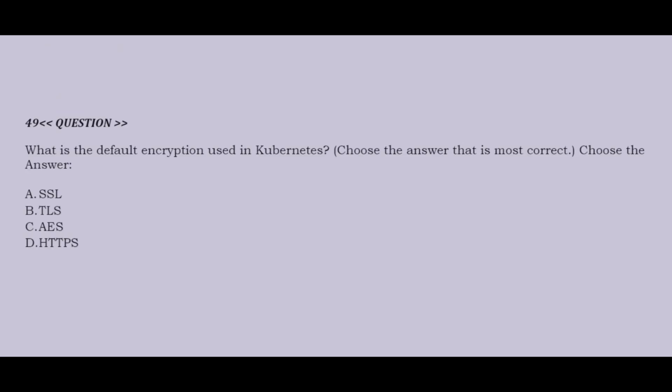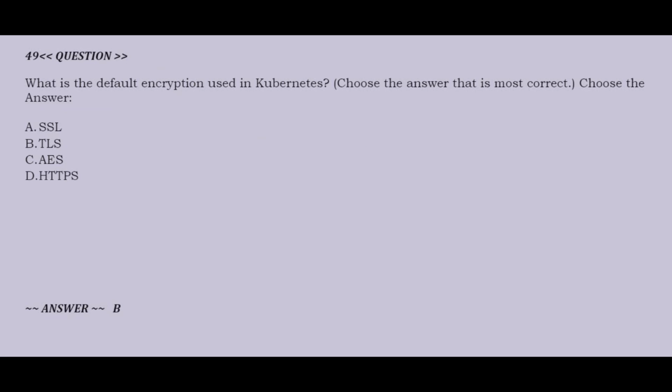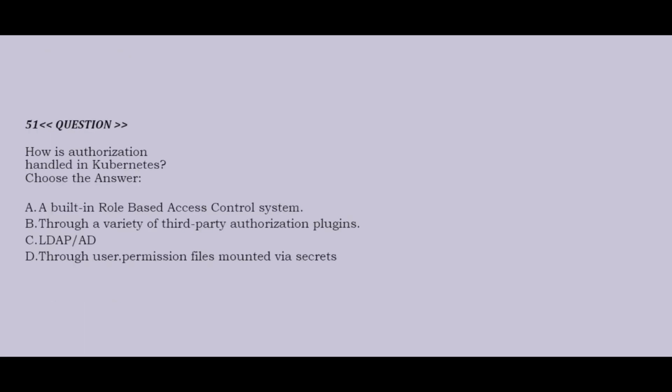Question is: what is the default encryption used in Kubernetes? Option A, SSL. Option B, TLS. Option C, AES. Option D, HTTPS. Correct answer is option B. Question is: how is authorization handled in Kubernetes?